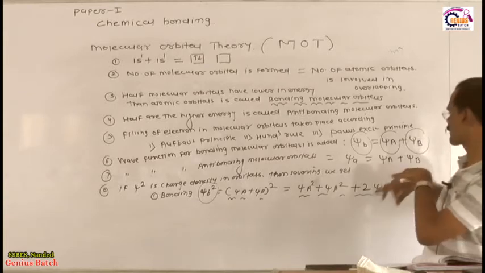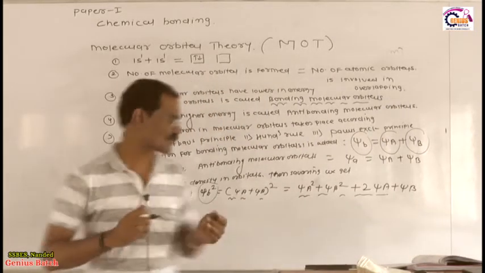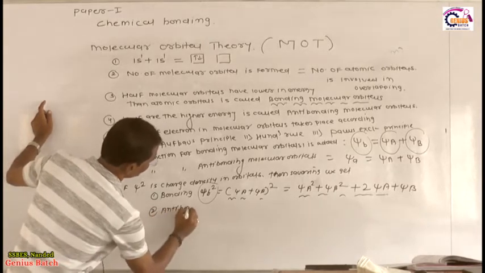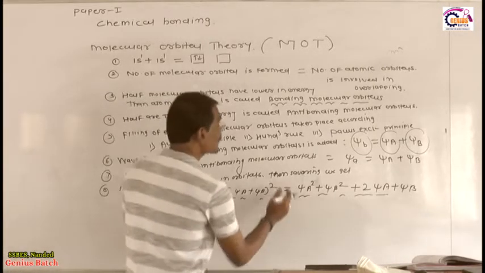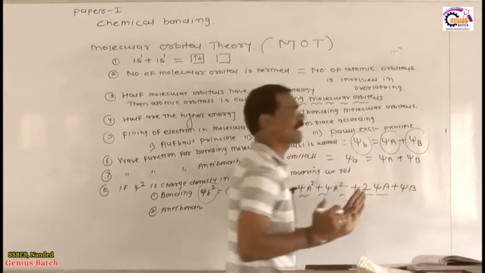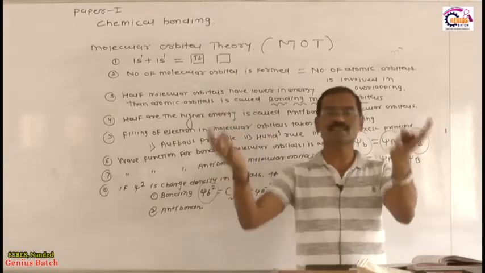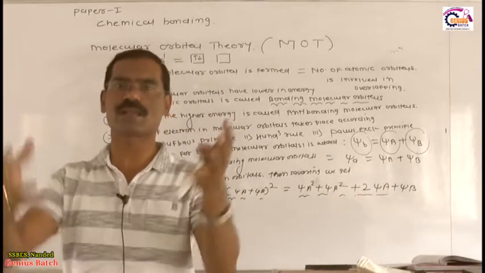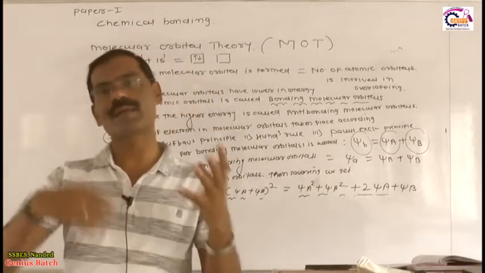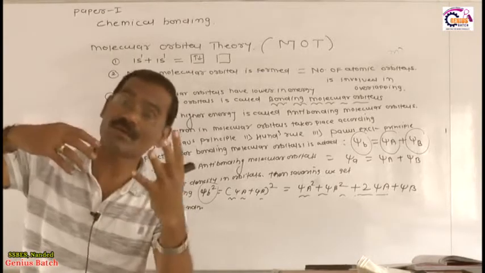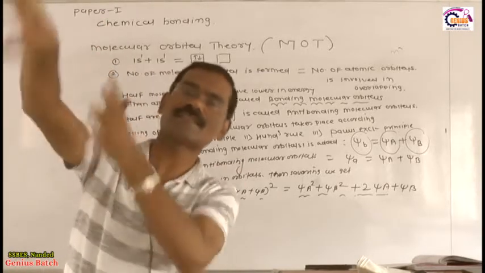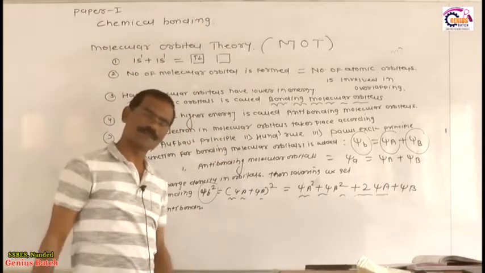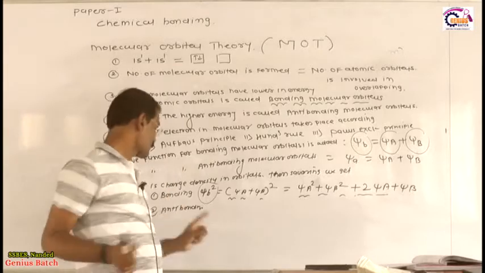Now see what happens after squaring the anti-bonding orbital. For the bonding orbital, the area is increased by 2 psi a psi b, and as the area increases the overlapping also increases. Is it okay? This is called an effective overlapping, which decreases the energy of the molecule and increases its stability. Therefore the molecule becomes stable only if the overlapping takes place from the bonding orbital.